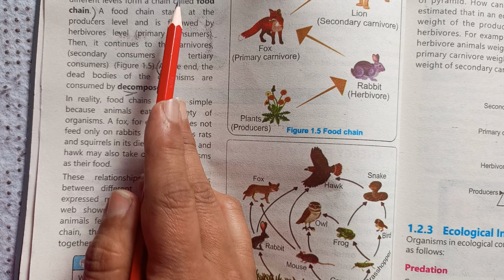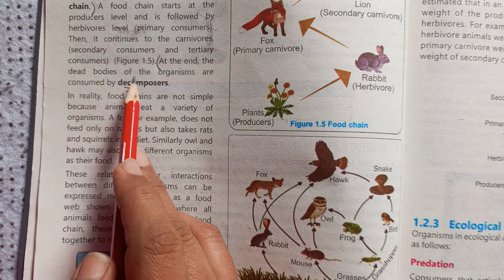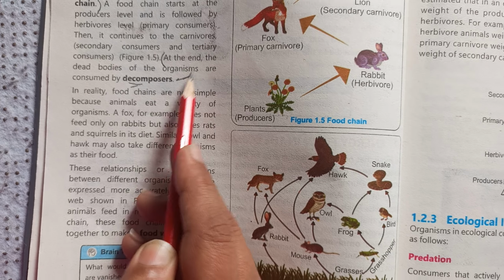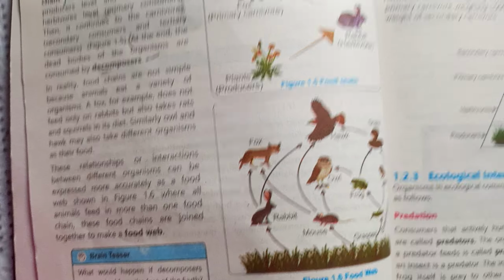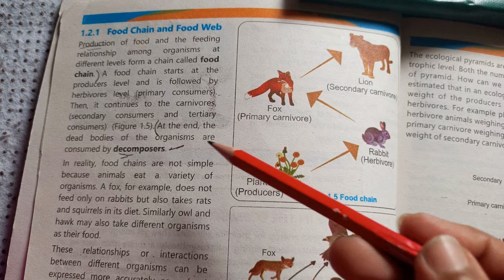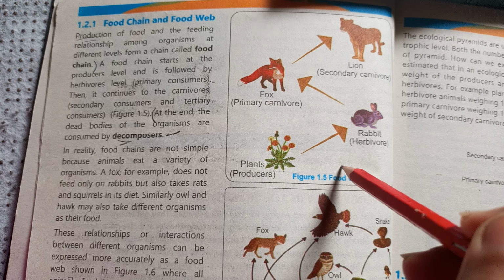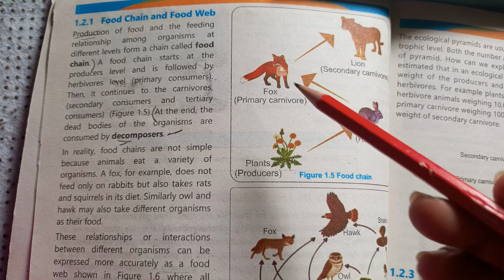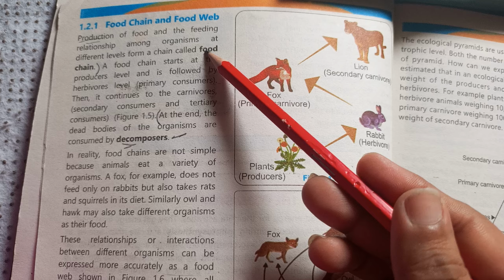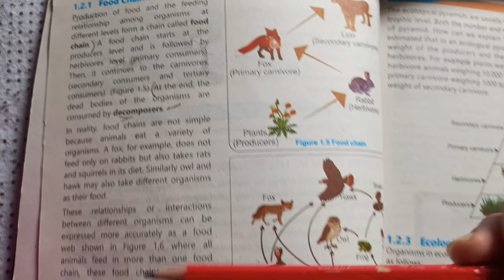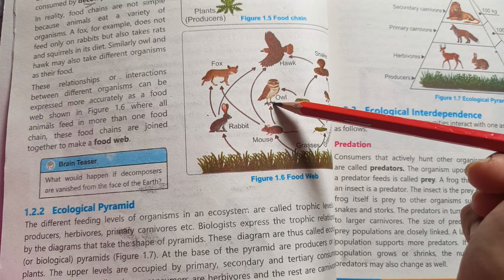At the end of the food chain or food web, the dead bodies of the organisms are consumed by decomposers. Somewhere, they have to die. Dead organisms go inside the soil, and those that consume them are called decomposers. Just do the definition of food chain, diagram, decomposers, food web, and the diagram.